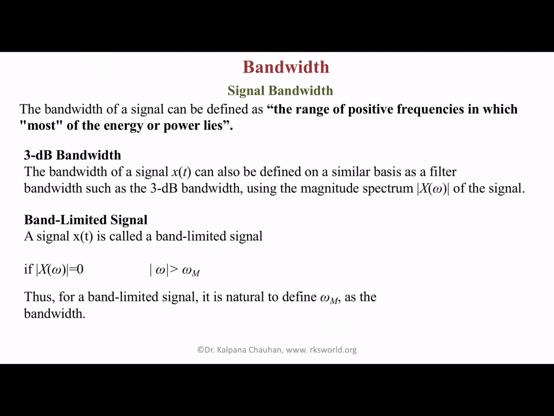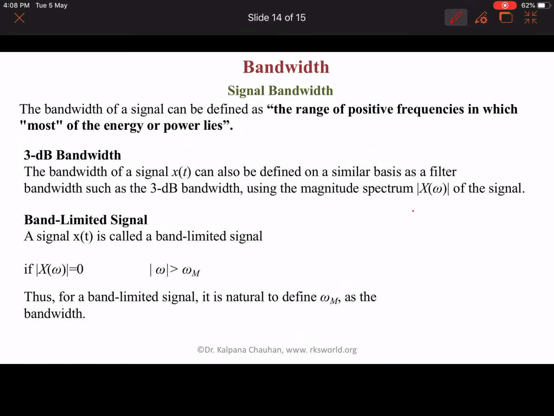Here we are discussing signal bandwidth. The bandwidth of a signal can be defined as the range of positive frequencies in which most of the energy or power lies. The bandwidth of a signal x t can also be defined on a similar basis as a filter, such as the 3 dB bandwidth using the magnitude spectrum x omega of the signal.